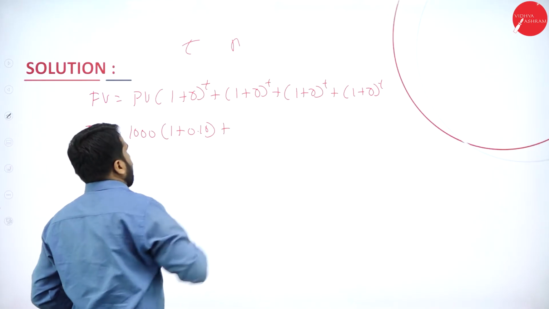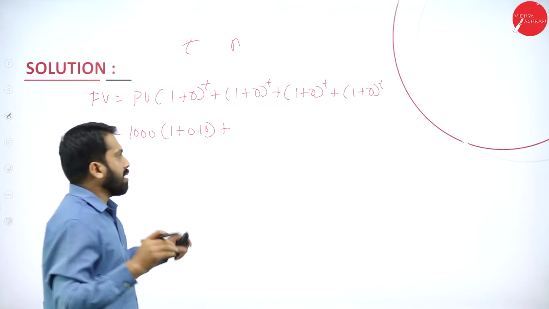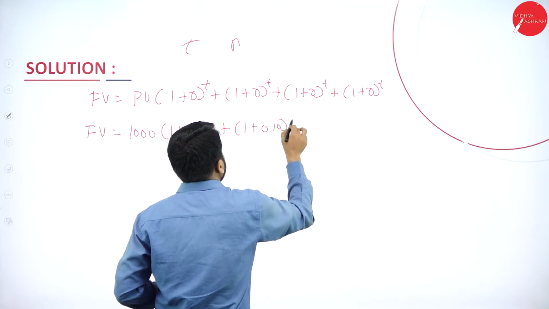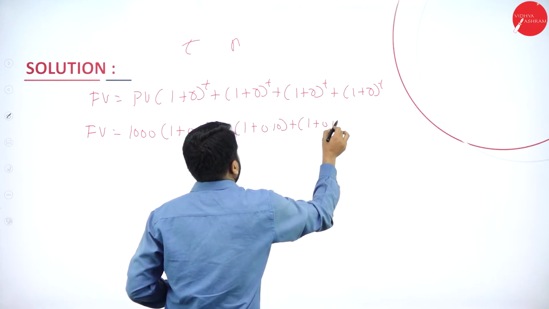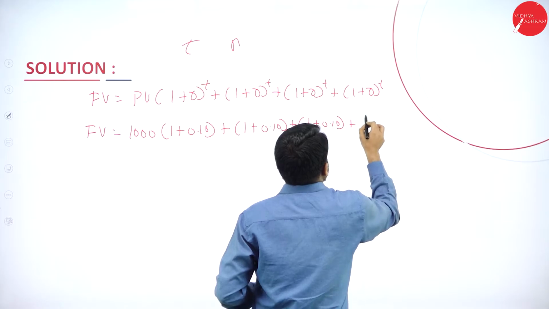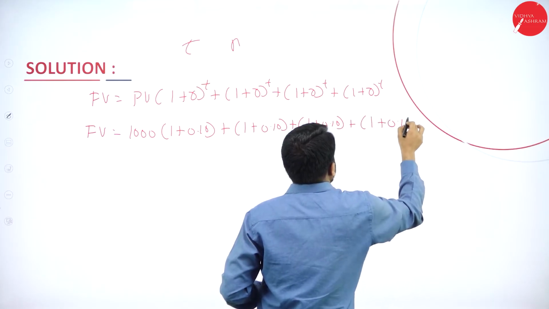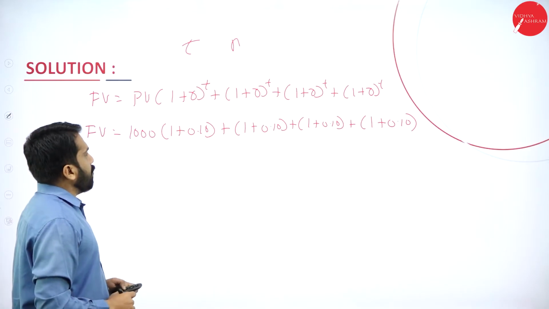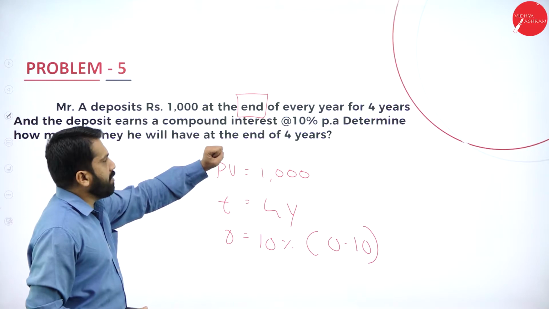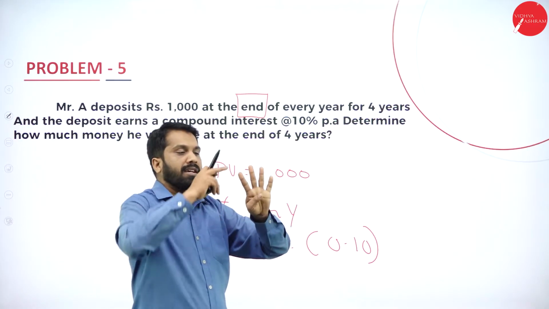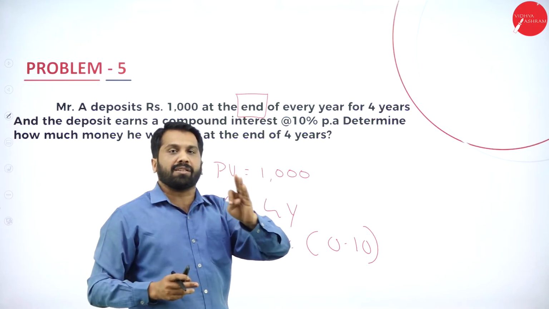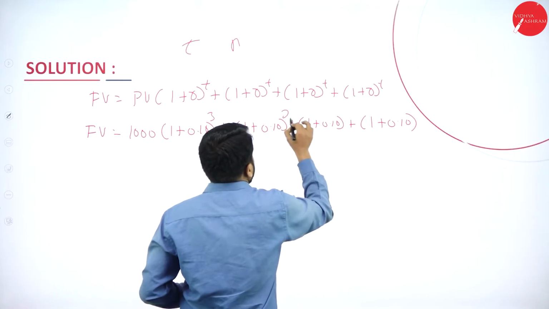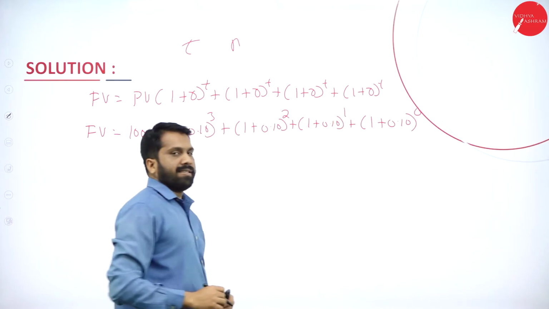So 1 plus 0.10 to the power of t, I'll come to that later, and 1 plus 0.10, and 1 plus 0.10. I have not taken PV every time. Now, we are calculating at the end of every year, so how many years do we have? 4. In that you minus the 4th year: 3, 2, 1, as well as 0.